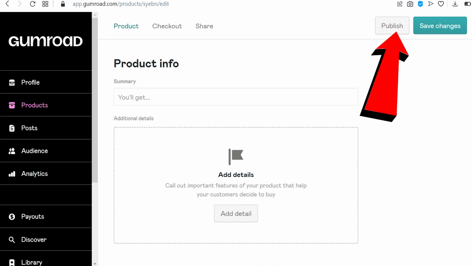And once you are done, you will be given a link to use on your YouTube channel. So all you need to do is copy the link that will be given to you once you publish the product and use it in your description. And you can direct people to buy the ebook or product by clicking on your link in the description of your video. So, guys, that's how you can monetize your YouTube channel without being monetized by YouTube.